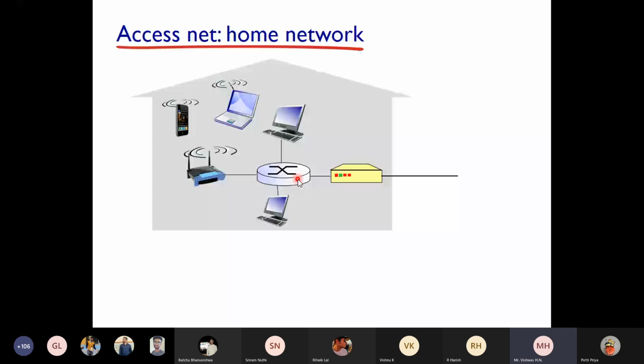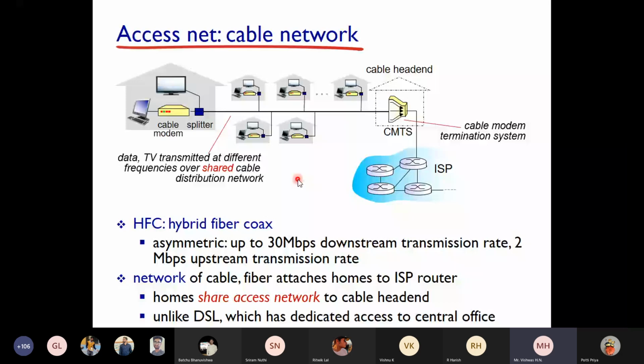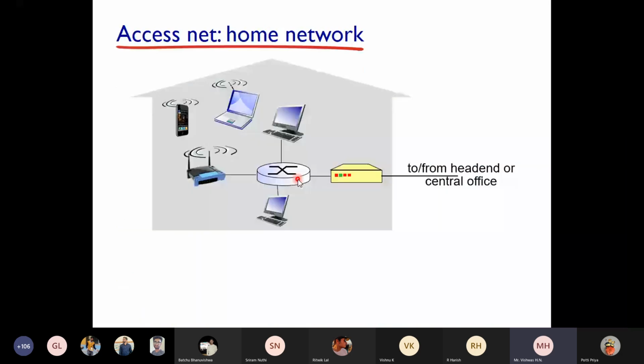This is a detailed view of your cable modem. Basically it is called a head end. From your home, connectivity will go to the head end or to the central office, and this is cable or DSL. Same thing.